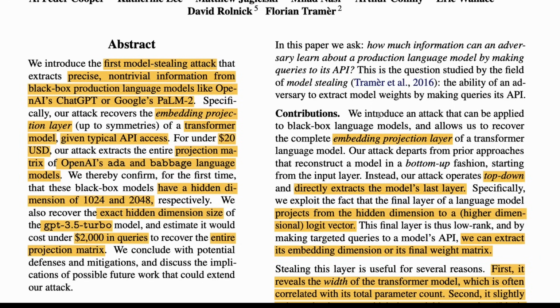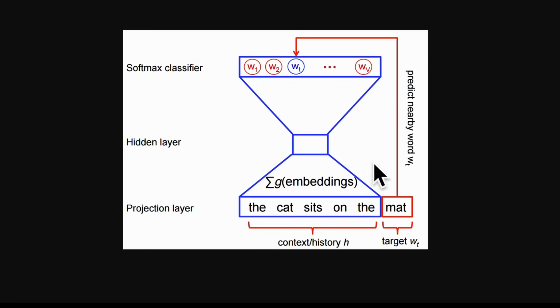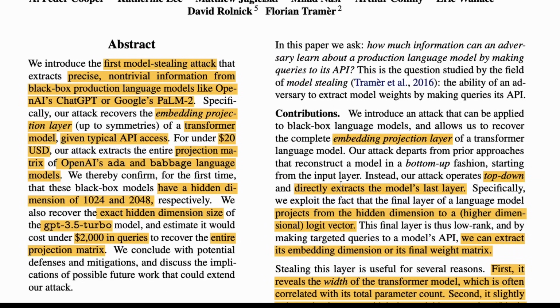So the contributions of this paper: we introduce an attack that can be applied to black box language models and allows us to recover the complete embedding projection layer of a transformer language model. Our attack departs from the prior approaches that reconstruct a model in a bottom-up fashion, starting from the input layer. Instead, our attack operates top-down. So if you consider this to be the top part of the model, then their attack starts from here rather than the bottom-up approach, however you want to call it.